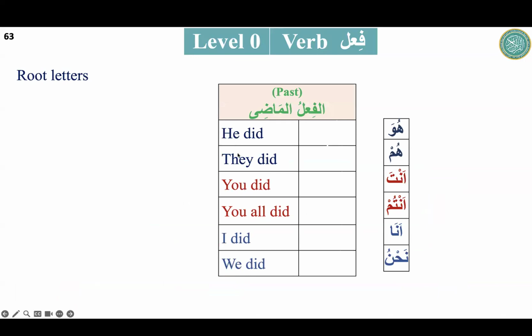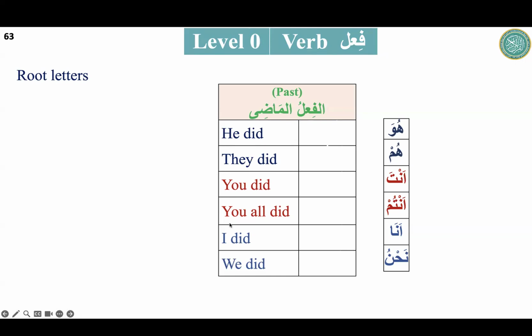Past tense, like this example, if you can see on the left side of the screen, just in English: he did, they did, you did, you all did, I did, we did. What is the action here? Did is the action. In English, there are two things: one is the action and one is the doer, he. Similarly, they did: did is the action, they is the doer.